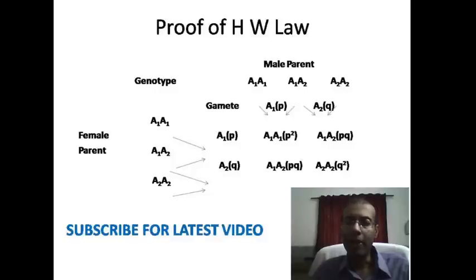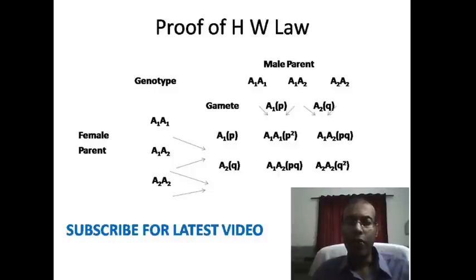From the male parent we will get two types of gamete, two types of sperm. One is of A1 type and the other is of A2 type. Similarly from the female also we will get two types of gamete, A1 and A2. A1 has frequency of P, A2 has frequency of Q. As I described in an earlier lecture, the dominant gene is generally described by a small letter P and the recessive gene is described by a small letter Q.